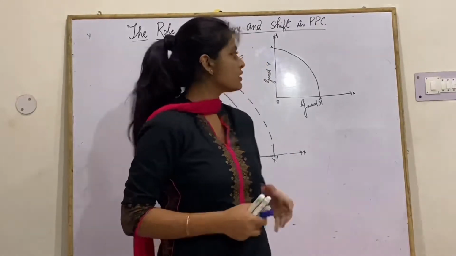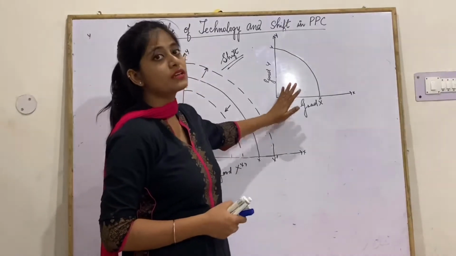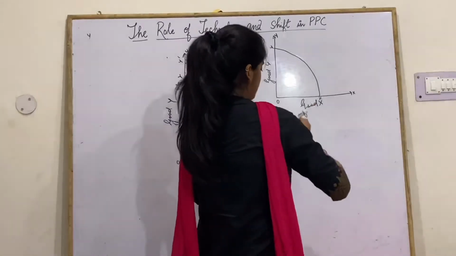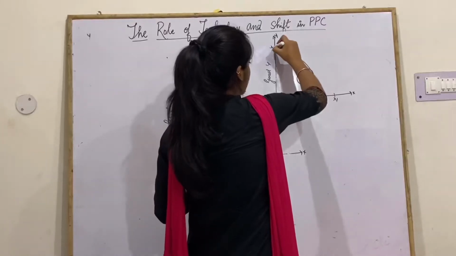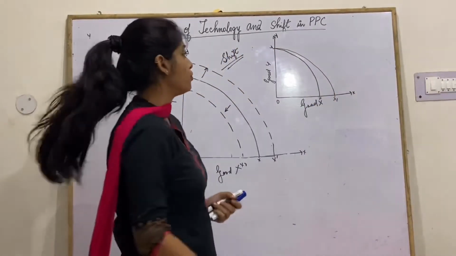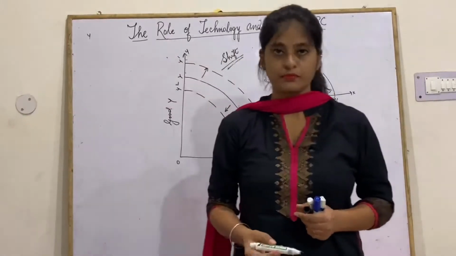So here, if the technology is leading to the increase in the production of x, so x will increase to x1, but there will be no change in the y. So this will be your new PPC. This is the rotation of PPC.